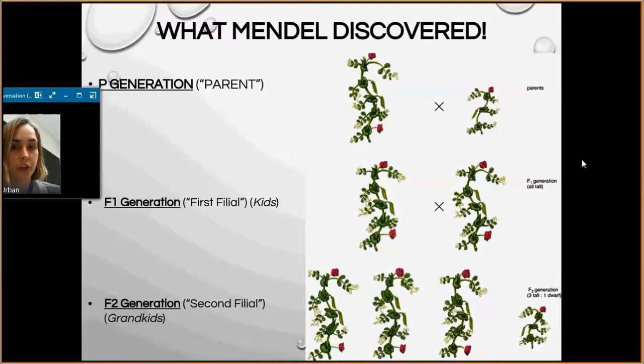Here we have a picture of pea plants, and some of them are tall and some of them are short. In the first generation, which we call the parents, Mendel bred a tall plant with a short plant. And all of the babies that he got from that were tall. All of the kids from a tall parent and a short parent, 100%, were tall.